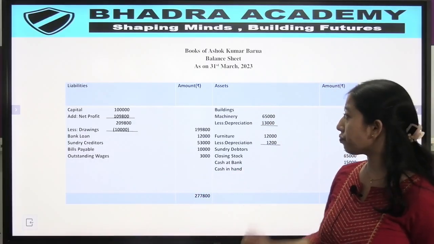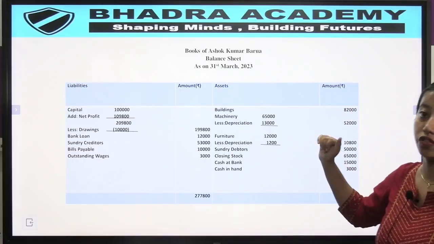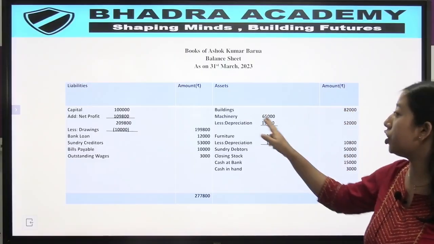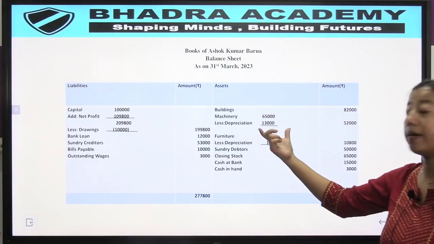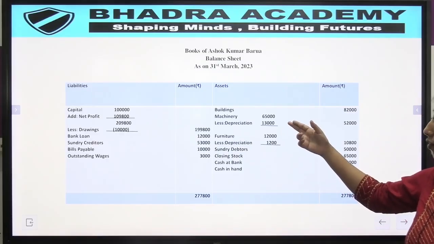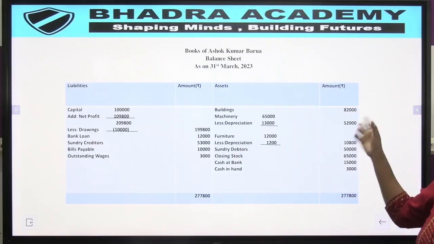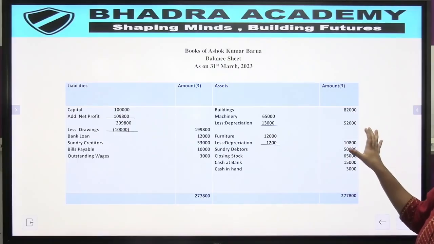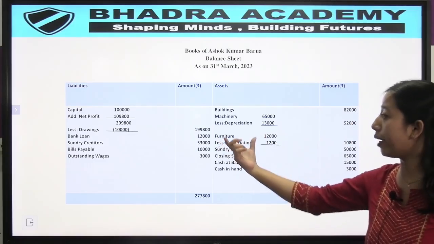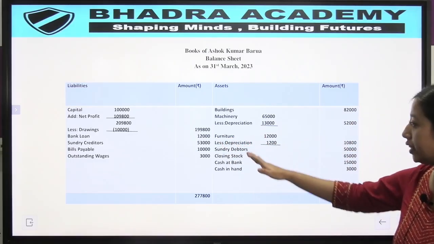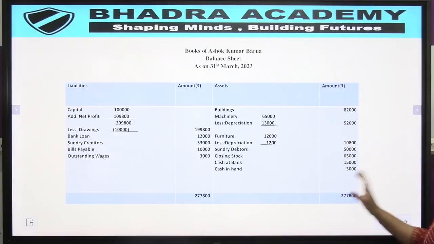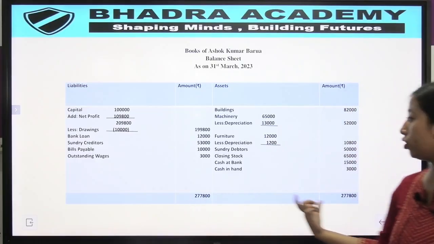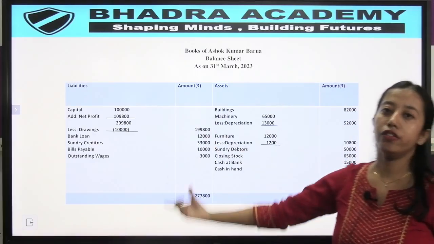Then on the asset side we put all the assets of the business. We have the building here, we have the machinery here, but from the machinery 65,000 we deduct the depreciation amount, that is 13,000, and we get 52,000, which is placed in the amount column. Then we do the same with furniture. Then we put the sundry debtors, the closing stock, cash at bank and cash in hand. We put all the amounts here and we add. So this is the total balance of the balance sheet that we have prepared with the given question.